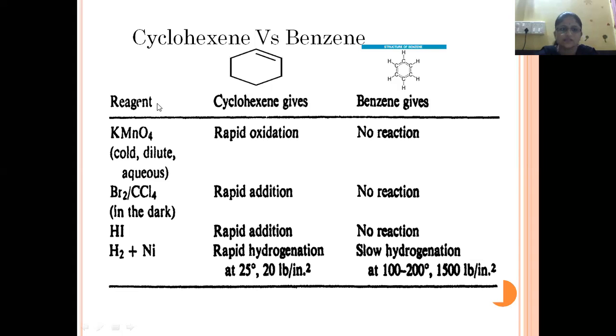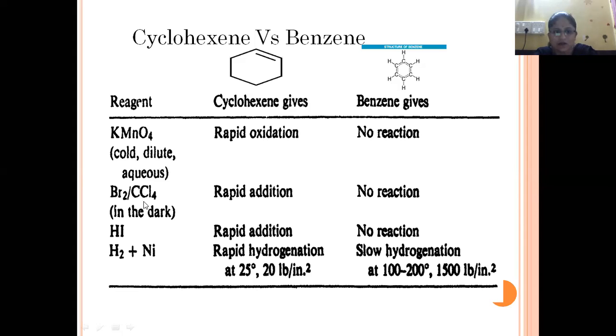The first reaction is with the reagent potassium permanganate in cold, dilute solution. If it reacts with cyclohexene, which contains a single double bond in the cyclohexane ring, it will undergo rapid oxidation. But in the case of benzene there will not be any reaction, because in oxidation, oxygen has to be added to the structure. But this is a very compact structure, which will not allow itself to be easily oxidized by dilute potassium permanganate.